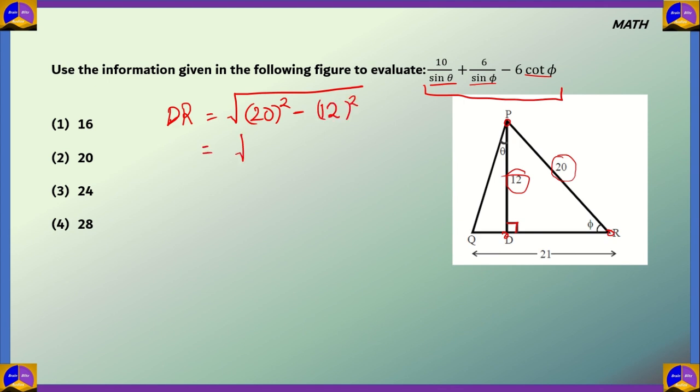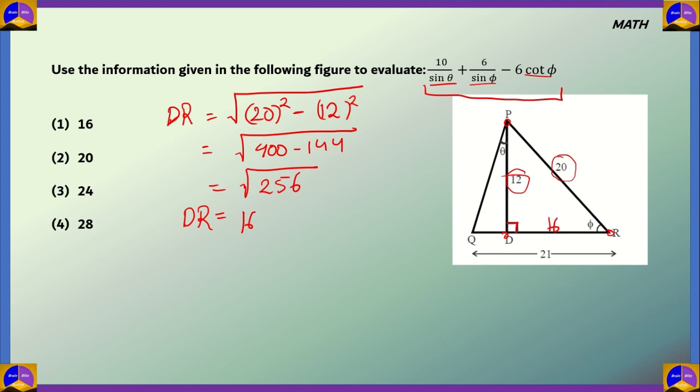Now this will be equal to root of 400 minus 144. This is root of 256. Root of 256 is 16. So DR is 16 units.